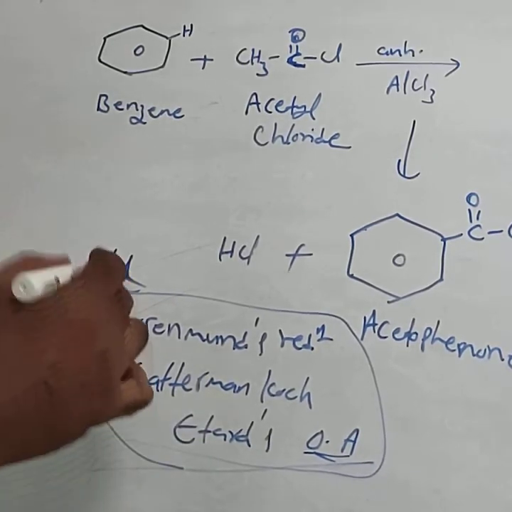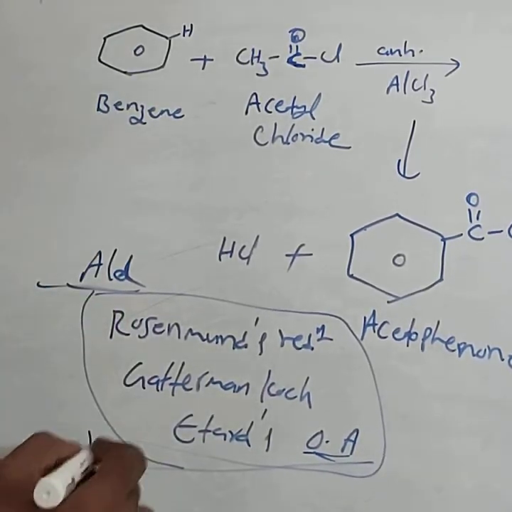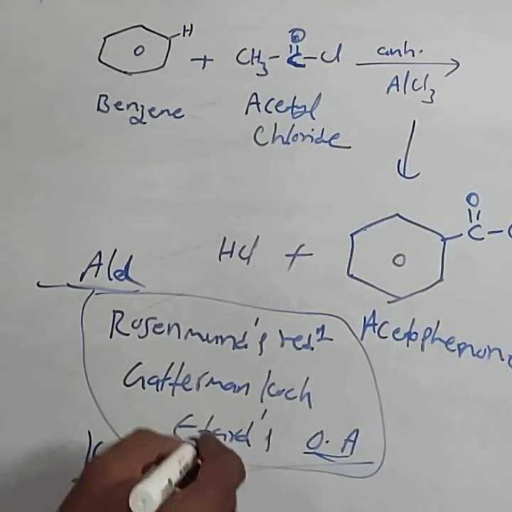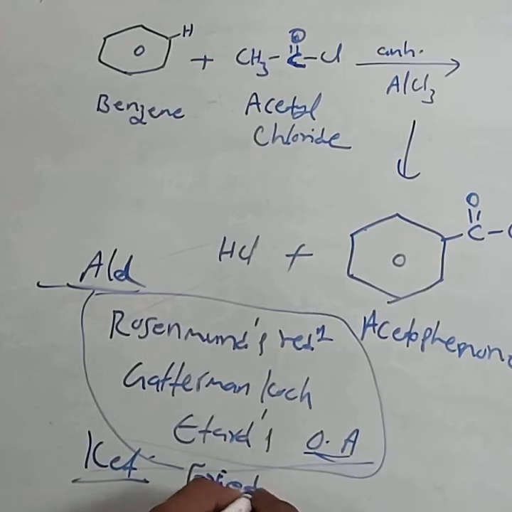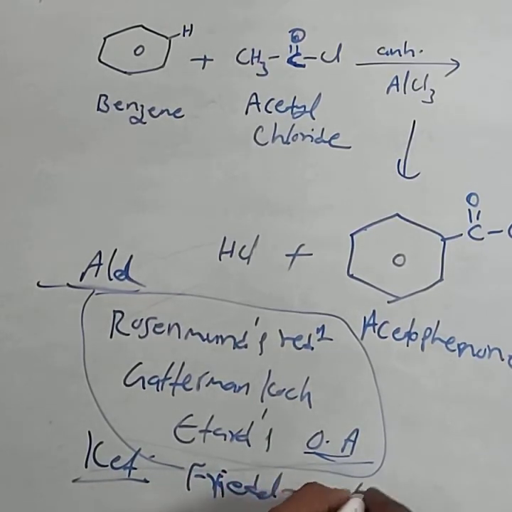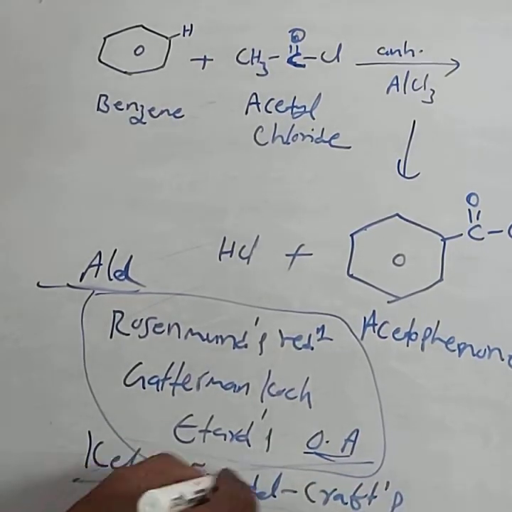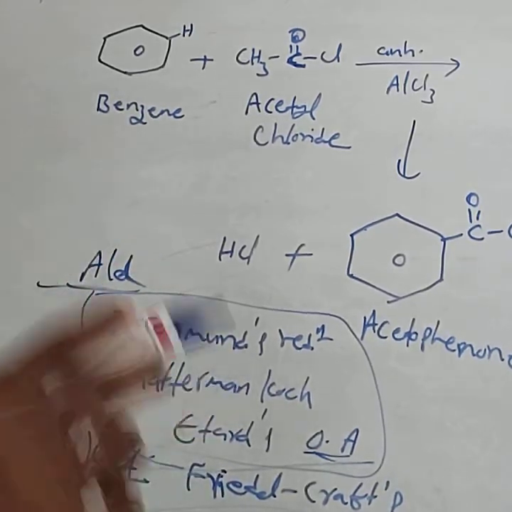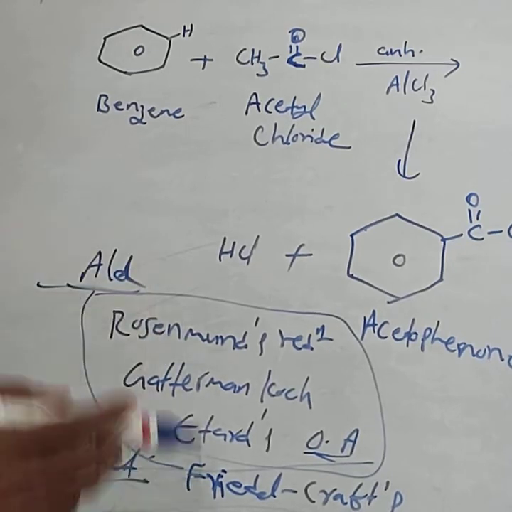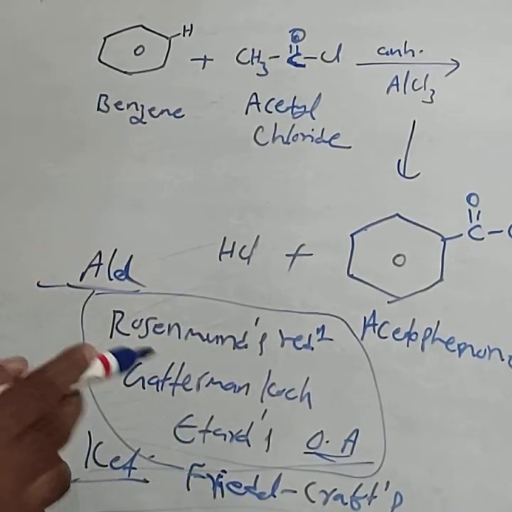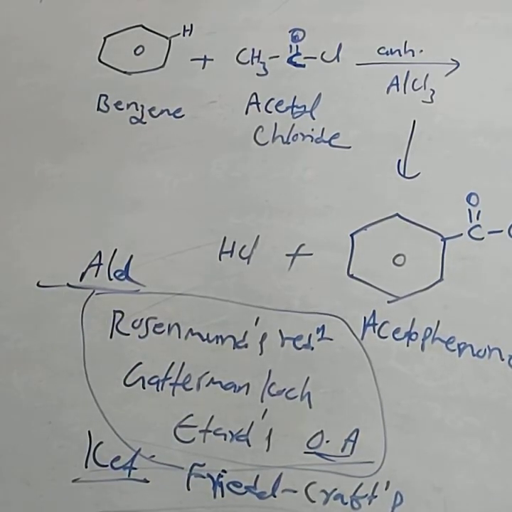And the fourth one, from the ketones: you have to concentrate on Friedel-Crafts acylation. Out of these 4, they can ask any one question. Definitely they can ask one question from these 4. This is about the methods of preparation of aldehydes and ketones. In the next class, you can study the properties of aldehydes and ketones.